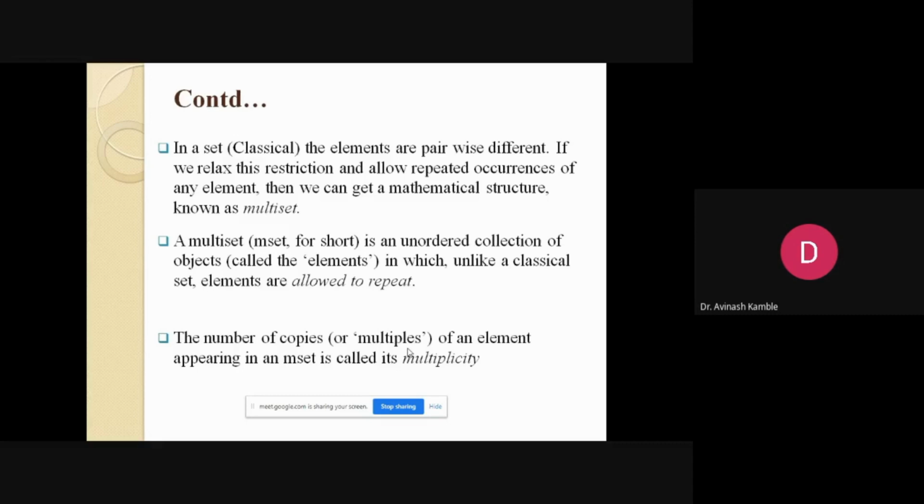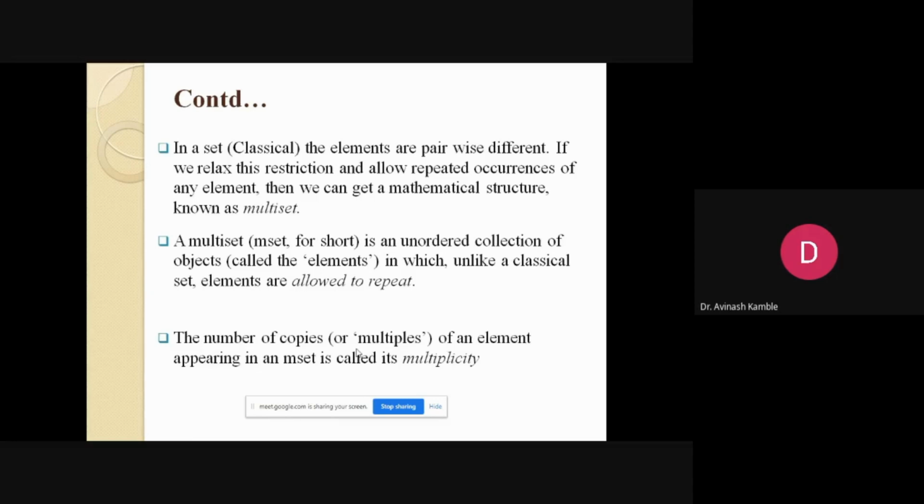Now here, in a classical set, the elements are pairwise different. That is the restriction imposed on a Cantorian set: the elements must be pairwise different. Repetitions are not allowed. But if you move one step ahead, relax this restriction and allow the repeated occurrence of elements, then we get a rich mathematical structure known as a multiset.